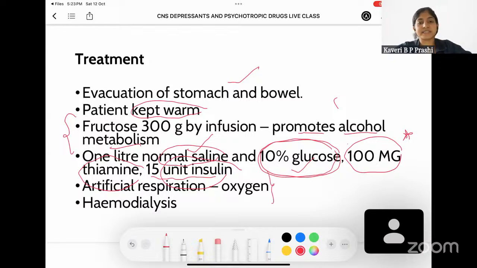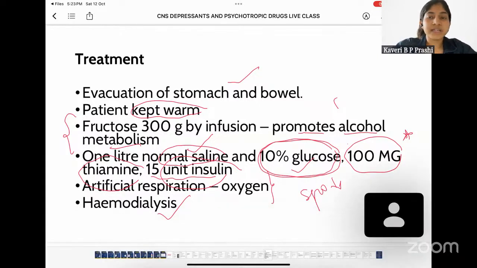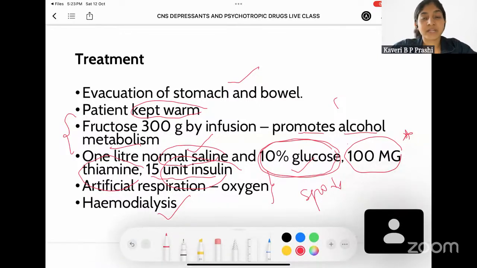Also give artificial respiration if the person has problem with breathing or if his SpO2 is decreasing. And hemodialysis can be tried as a last resort when nothing mentioned above works, or if the blood alcohol level in the person's body is more than 500 mg per 100 ml of blood, then you can also try hemodialysis.